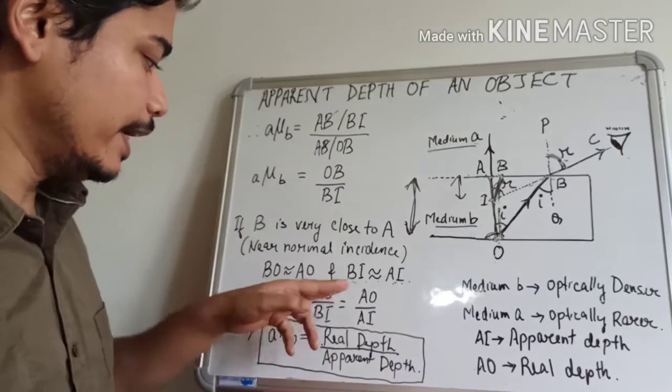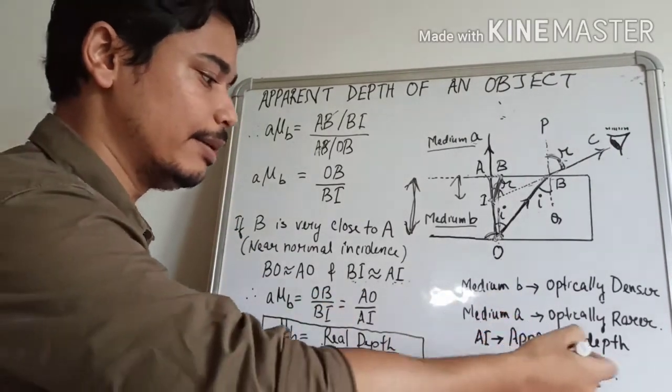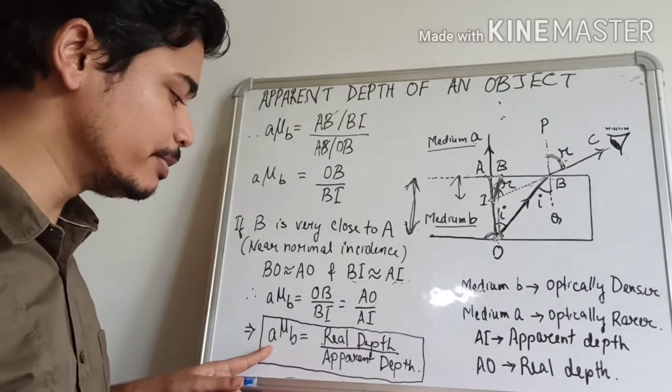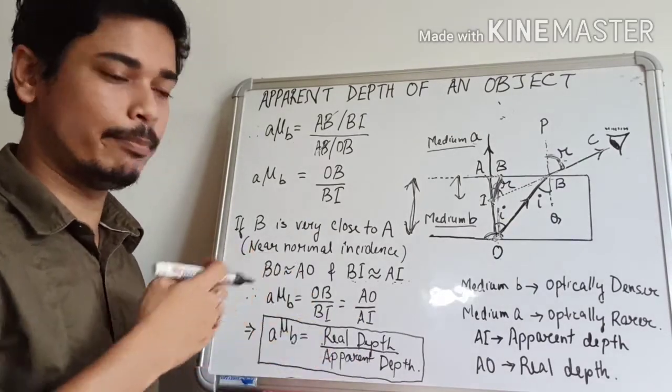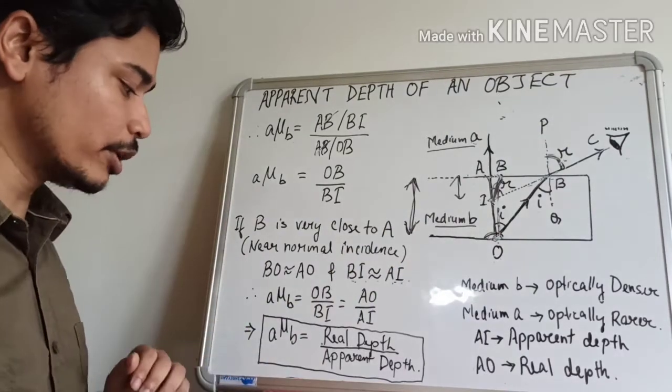Now, in this formula, AO is the real depth and AI is the apparent depth. So, the refractive index of the second medium with respect to the first medium becomes equal to the real depth divided by the apparent depth of the object for this diagram. Okay, so this is a very important formula.